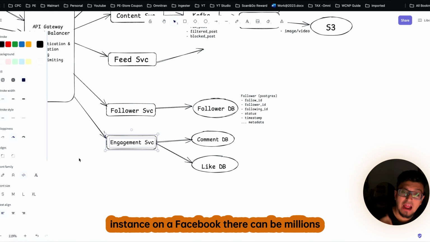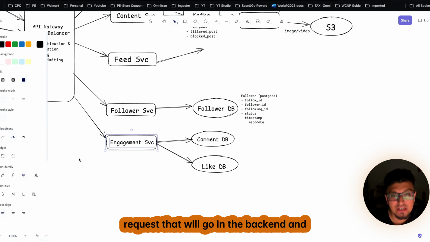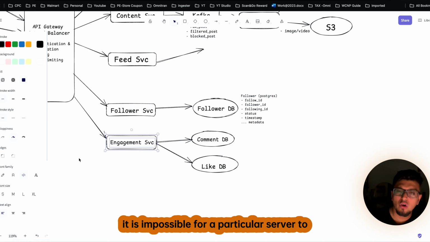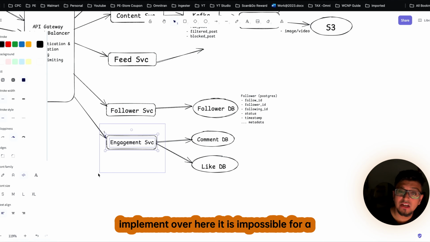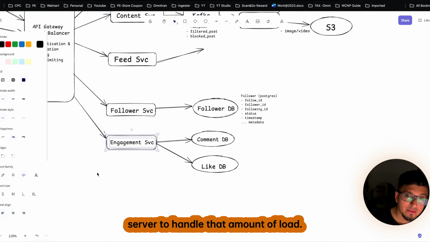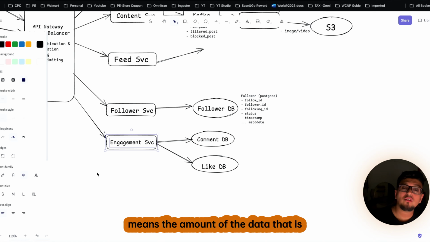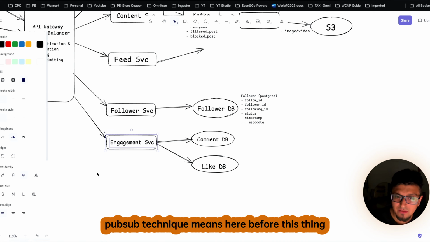As you know, at a particular instance on Facebook, there can be millions of like and comment requests that will go to the backend. With that amount of load on the requests, it is impossible for a particular server to handle. Whatever replication factor we implement over here, it is impossible for a server to handle that amount of load. So whenever there is a problem like this, where the amount of data coming in is tremendous, simply use a pub-sub technique.